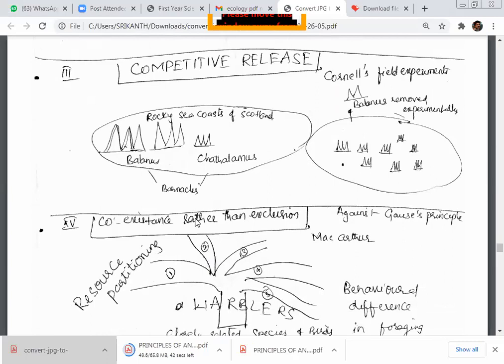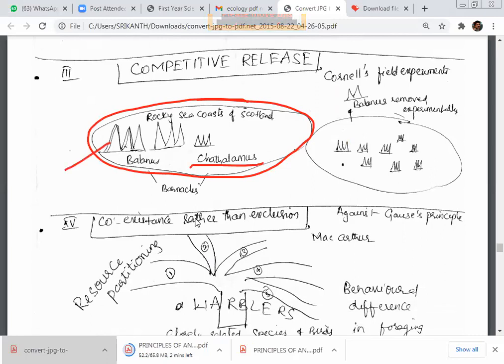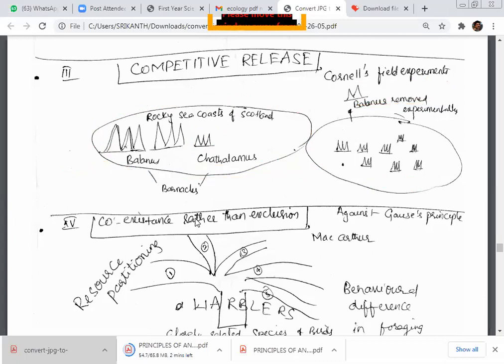Next, competitive release. One of the best examples is the rocky sea coasts of Scotland. There are two types of barnacle. The bigger one is Balanus and the smaller one is Chthamalus. The Connell field experiment says that when we remove the Balanus, the Chthamalus number increases. Just see the difference between this. Chthamalus number is less here because of Balanus. So the Chthamalus number increased here because of removal of Balanus. What do you say? Competitive release. Who gets released? Chthamalus is released. From whom are they released? Balanus.